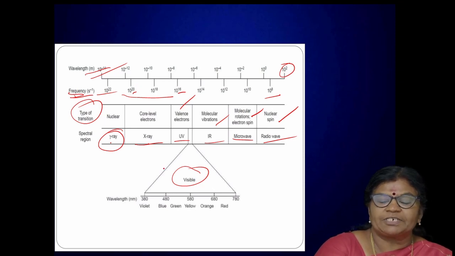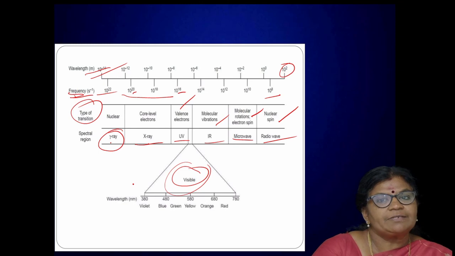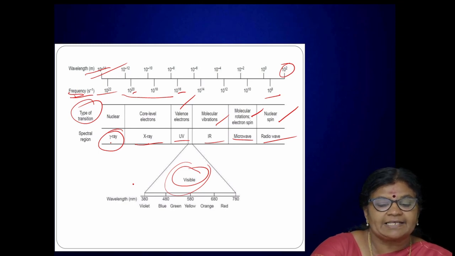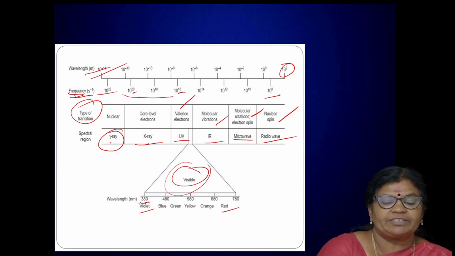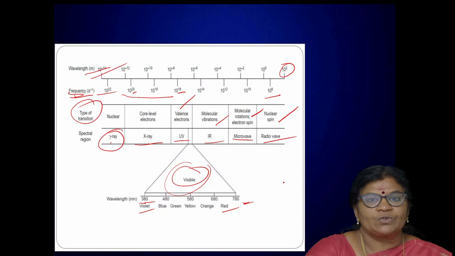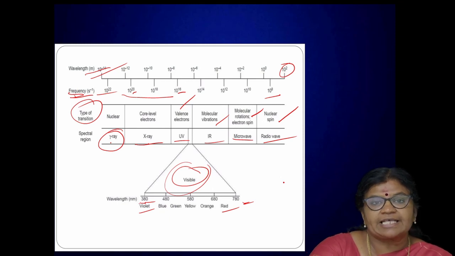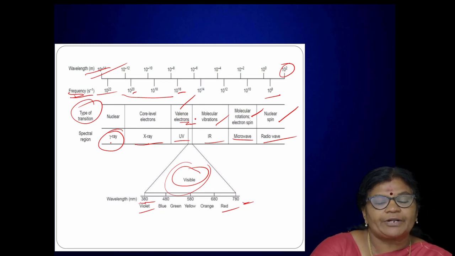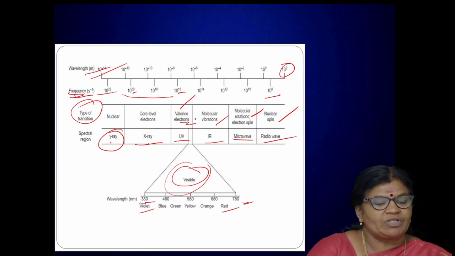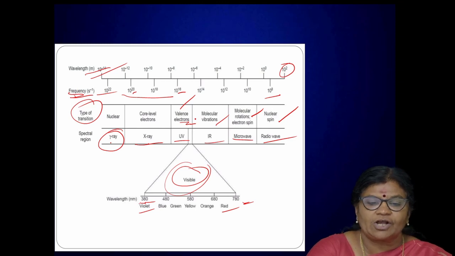Now we come to the special point about our visible region. Visible region, of course, you would all know that it has VIBGYOR starting from violet to red. So here it starts from the wavelength 380 to 780. So when this type of electromagnetic radiation having different frequency or different wavelength is made to pass on a particle, depending upon the particle's nature, they will absorb particular frequency. And as a result of this particular frequency absorption, it will undergo a special type of transition. This is the basic of electromagnetic radiation concept.